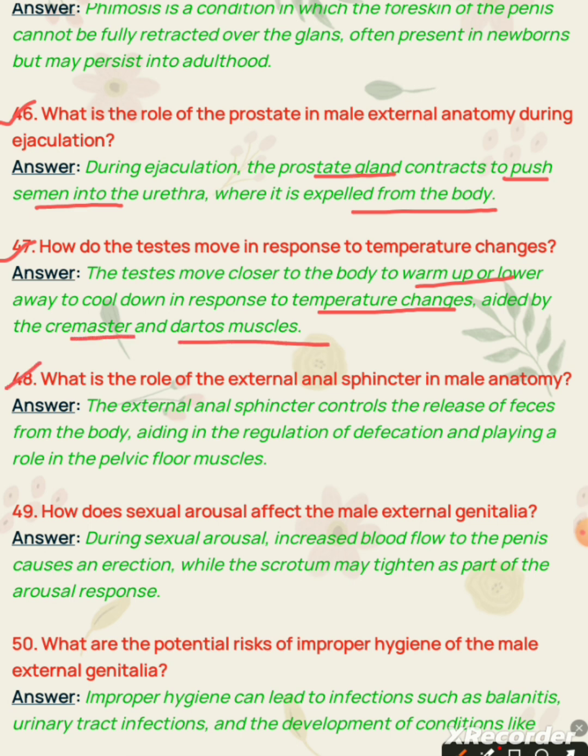Question 48. What is the role of the external anal sphincter in male anatomy? Answer. The external anal sphincter controls the release of feces from the body, aiding in the regulation of defecation and playing a role in the pelvic floor muscles.